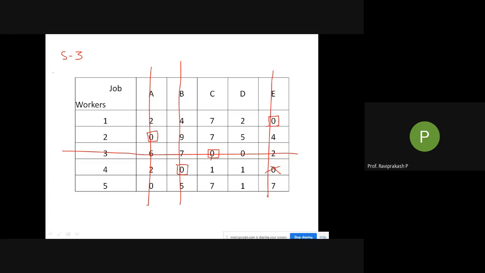Now what we did. So focus again. We went row wise. We found a 0, we put a square around it and we crossed off that particular column. So if you are going row wise, cross the column. Next one, second. There is a 0 here. I have marked that one and I have crossed off that particular column. Then next comes third one. If you see third one, there were 2 zeros, so we did not do anything there. We went to the next one. Fourth one, I had 1 0. I have marked that 0 and I have cut that particular column. Then fifth one, there was no 0.